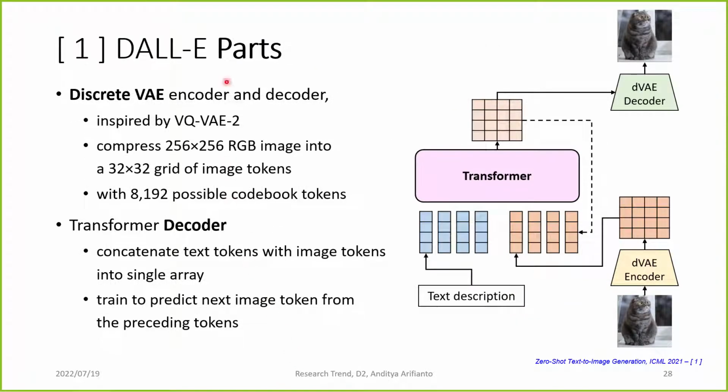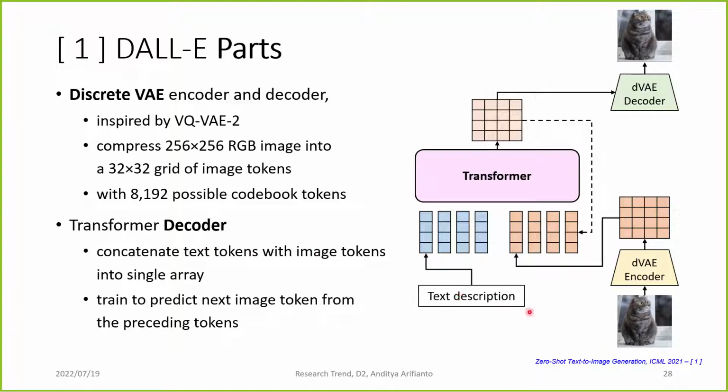Inside DALL-E, they use a discrete VAE, which is inspired by VQ-VAE-2. It compresses a 256 by 256 image into a 32 by 32 grid of image tokens, the same as VQ-VAE, but they use a much larger codebook, which is 8,000 possible tokens. And then for the generator itself, they change the pixel CNN to a transformer decoder. They concatenate the text tokens with the image tokens into a single array.